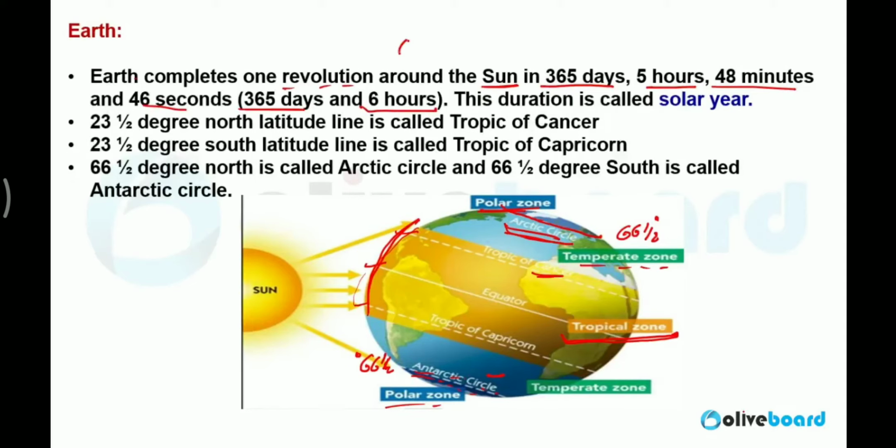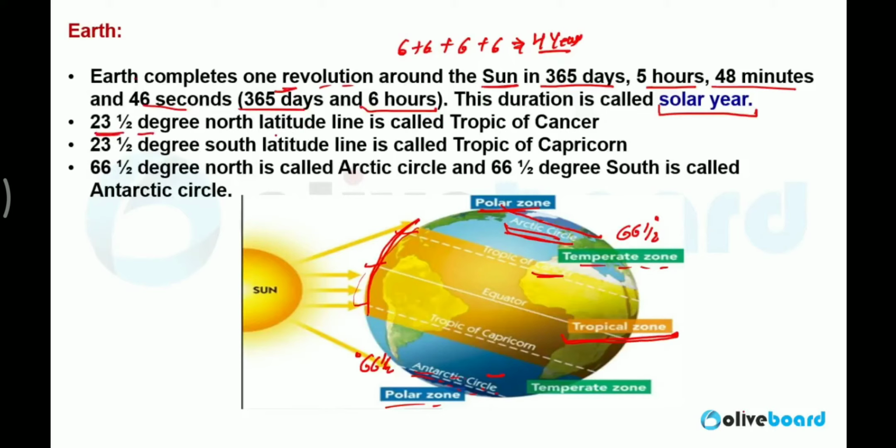So you will observe 6 hours plus 6 hours plus 6 hours plus 6 hours, so in every 4 years we have a year with 366 days. This one year is called a solar year. One solar year consists of 365 days and 6 hours. In every 4th year, we have a year with 366 days.